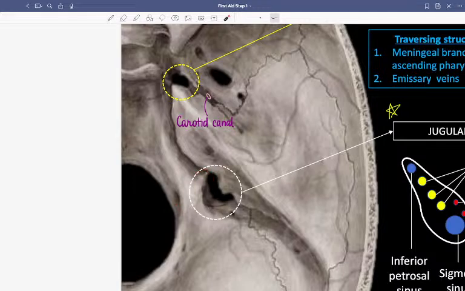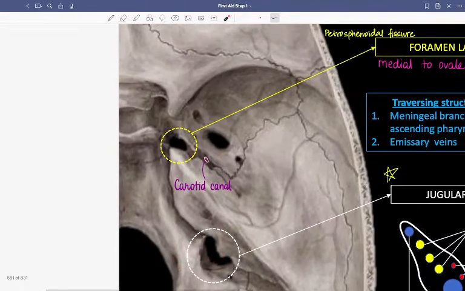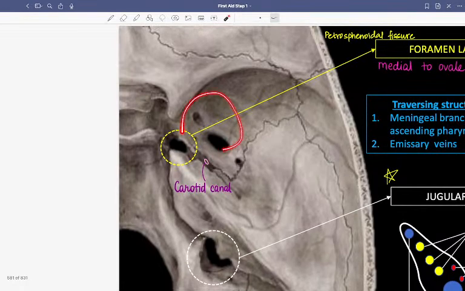Lateral to it is the jugular foramen. Then you have the sphenoid, the occipital, and the temporal. All these bones together make the foramen lacerum.